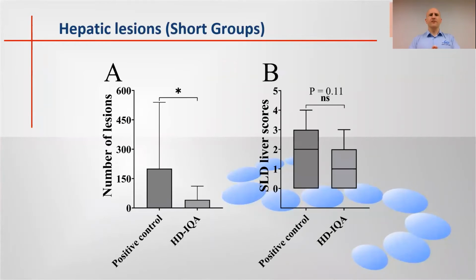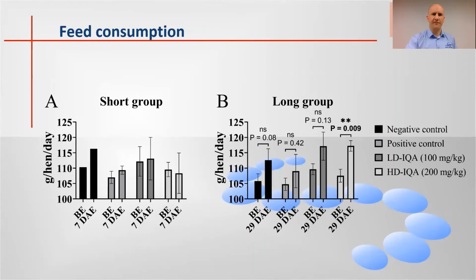However, in terms of hepatic lesions, we saw a decrease in the number of lesions, especially in the group with a high dose of alkaloids. And that difference was significant compared with the positive control group. On the other hand, in terms of scores, even though the median score was lower in the high dose alkaloid group compared with the positive control, it was not significant. Anyhow, it was close to significance with a p-value of 0.11, when the cutoff value was 0.05.